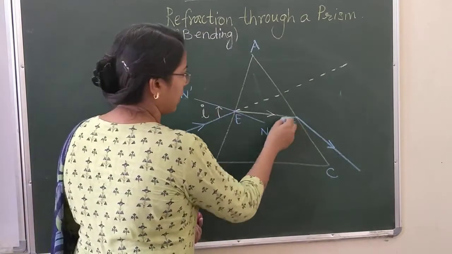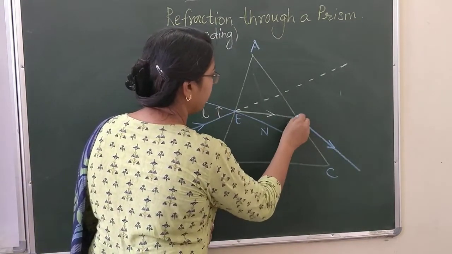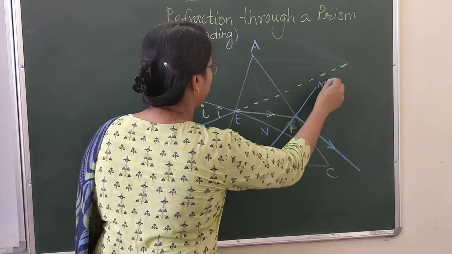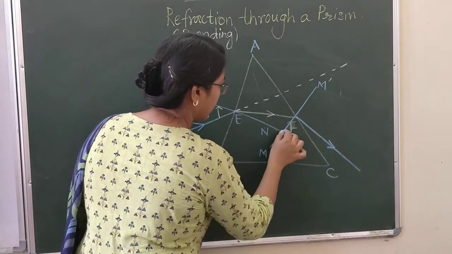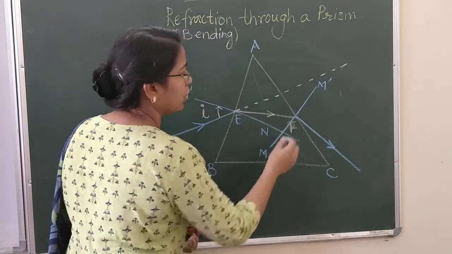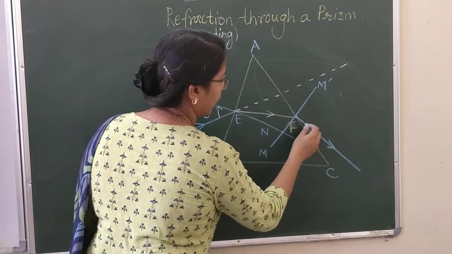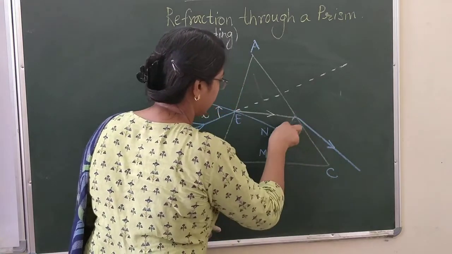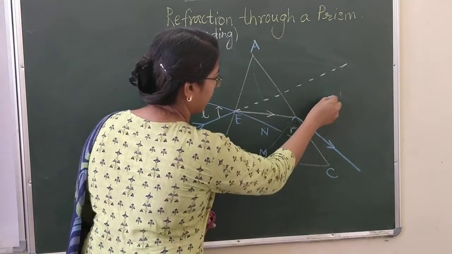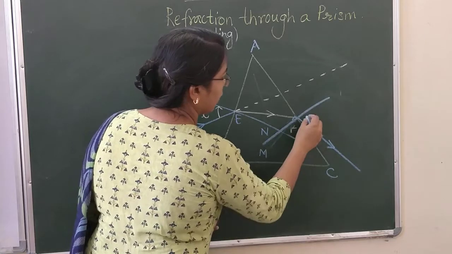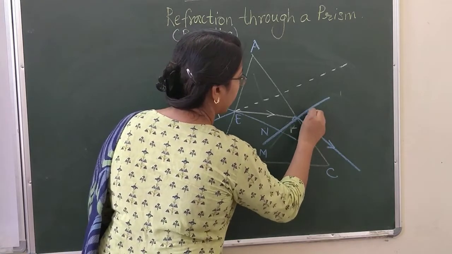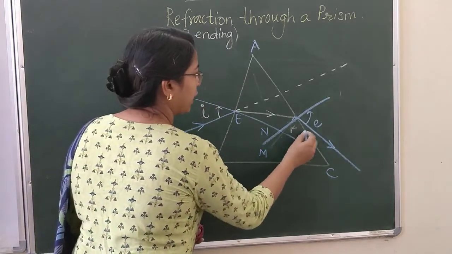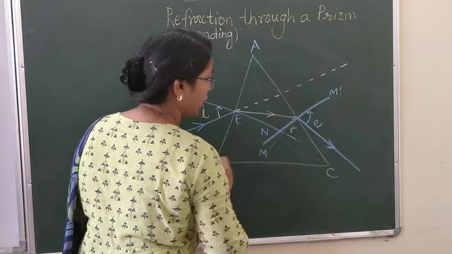And again we are going to draw a normal here. Let's call this normal M dash and M. Then the two normals meet at this point, where the normal is intersecting. Like this it has to be. So this angle is called the angle of emergence. And this is my normal M dash and M.